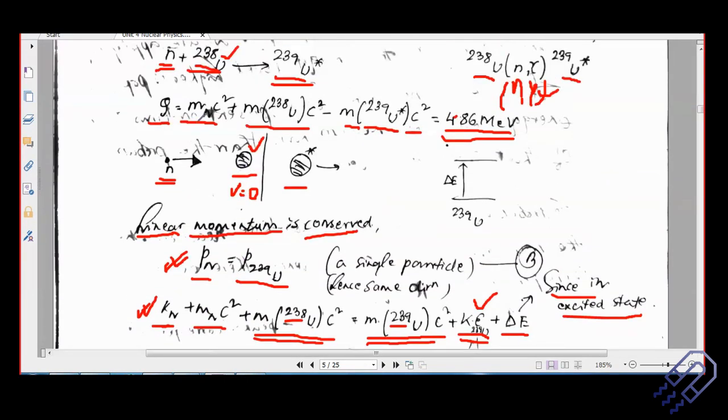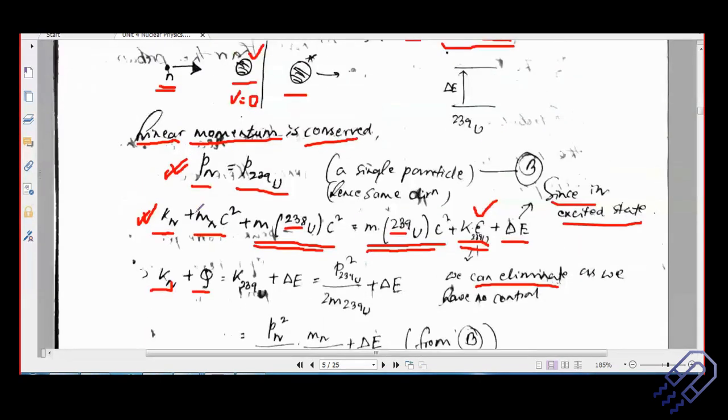If you look into this particular equation, you have these two terms minus this term. So what are the terms that we are eliminating here? This term plus this term minus this term. If you take these terms together, we get the Q value. So this is your Q, and it is equal to the kinetic energy of uranium-239, that is this part we have now, plus delta E. So all the expressions are taken care of.